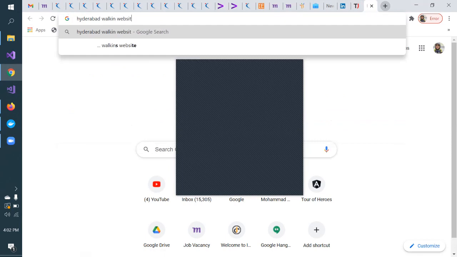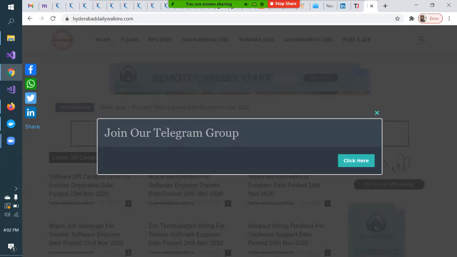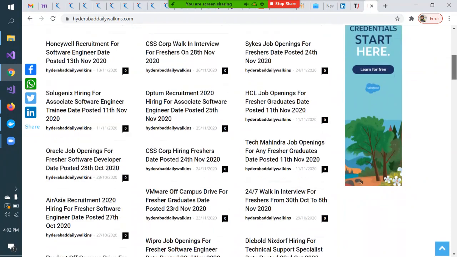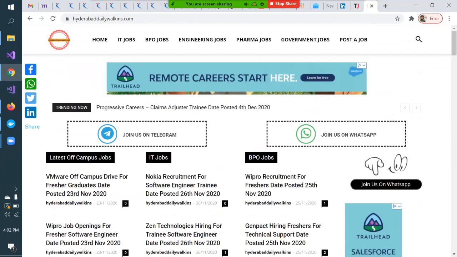So whenever any walk-in is happening in Hyderabad, mostly you will see some BPO jobs here. But this is also a very good piece of information.